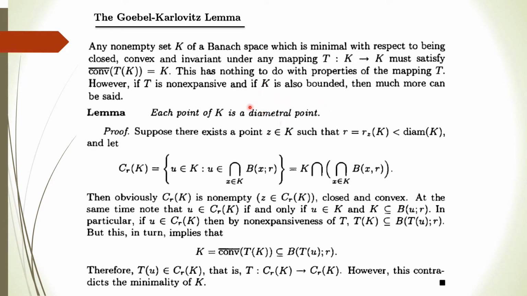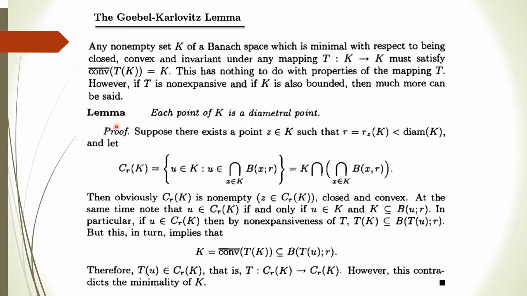Now what do we mean by diametral point? It means the points lie on the circumference of the circle, or you can say sphere. So each point of K lies on the boundary, on the circumference, not inside.